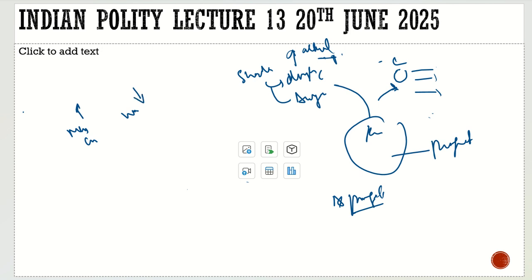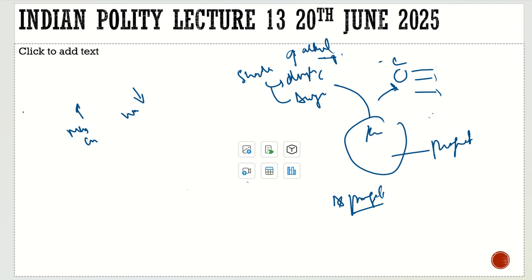Can they go to the court? Sir, BCCI is doing this, they are discriminating between us. The court will tell you, first of all, we gave you the judgment when we discussed the fundamental rights. There the BCCI is not the state. Second thing, even if it were the state, directive principles are not enforceable.